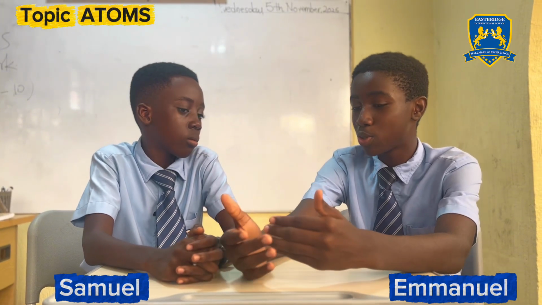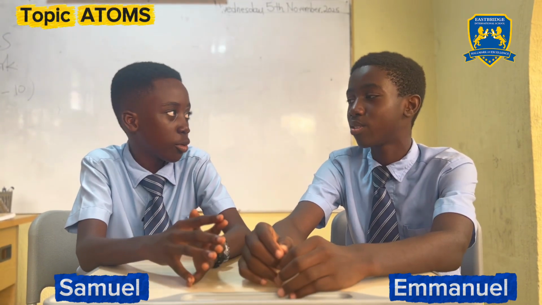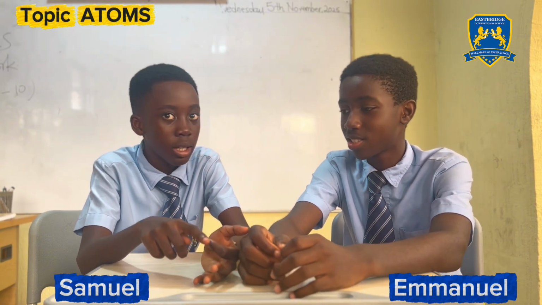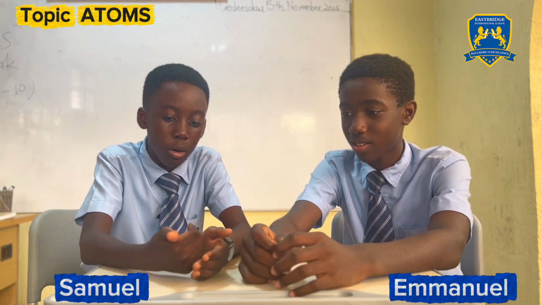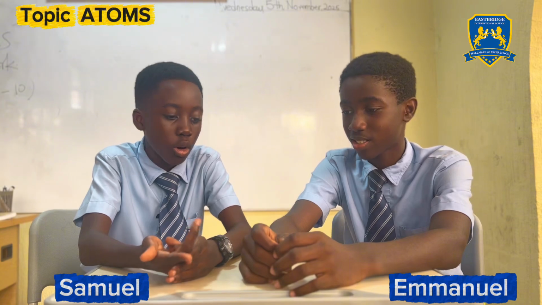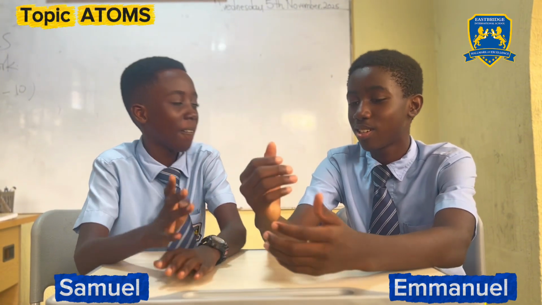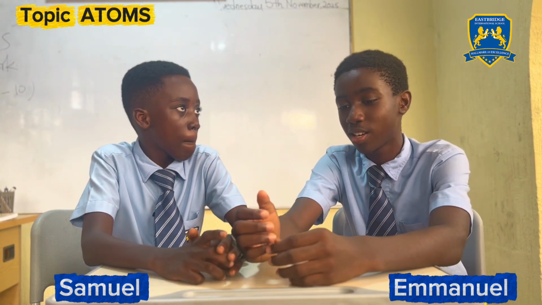Is there anything else you want me to explain deeper about what you understand now? Not really, but let's see whether I can mention at least 10 of the elements of the periodic table. Let's go. There's hydrogen, helium, lithium, beryllium, boron, carbon, nitrogen, oxygen, fluorine, and neon. So that means you have successfully mentioned 10 elements in the periodic table.